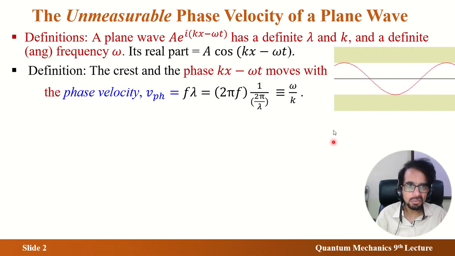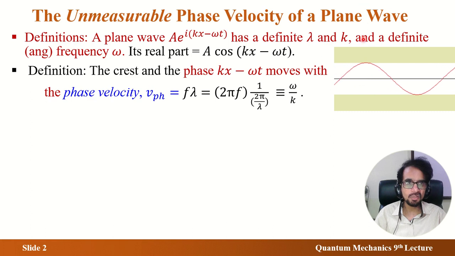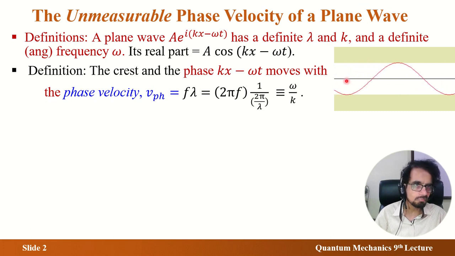As promised, first I introduce you to definitions which you can write, the published definition which you can write in any exam. The first definition you need writing is a plane wave. When I say wave, I mean plane wave. So plane wave is a wave which has a fixed wavelength. Wavelength is from, say, crest to crest. This crest to this crest. This is a wavelength. And here you extend the wave, whatever it is, the wavelength does not change. That's a definite wavelength. That's one condition.